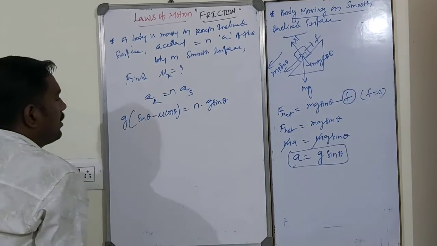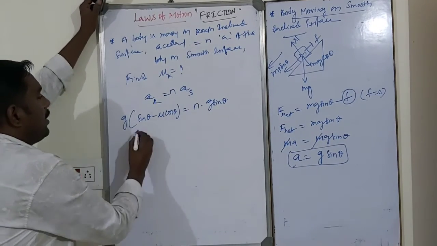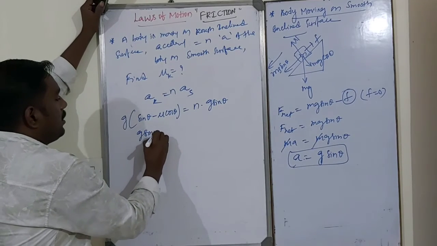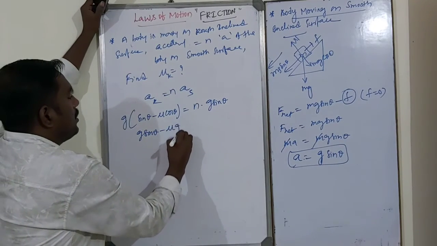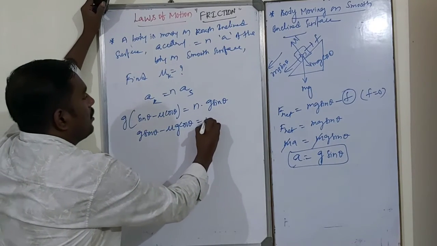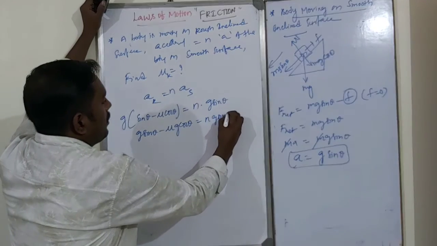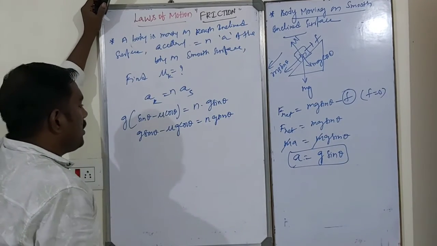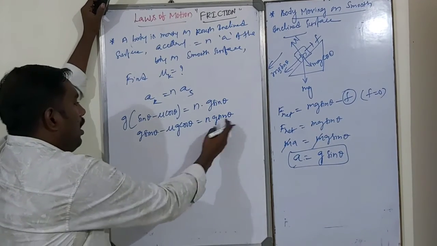So g sin theta minus mu g cos theta is equal to n g sin theta.